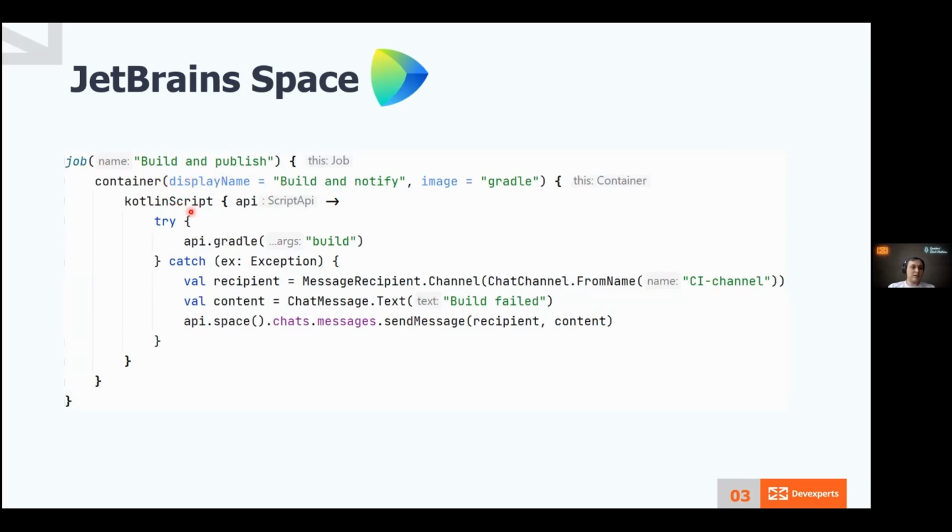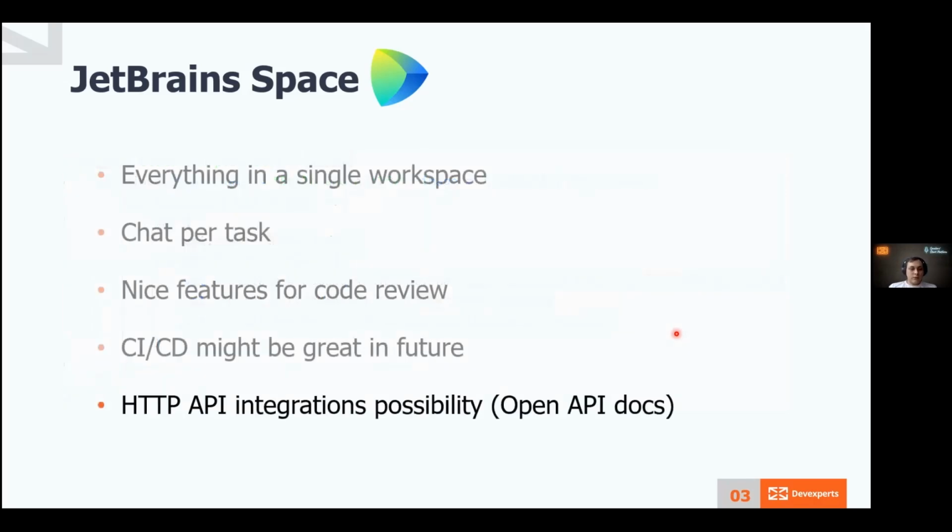So here is a job, which has a container inside. And in this container, there is the Kotlin script API. And we use the Gradle build command. And if something goes wrong, we send a message to the CI channel.